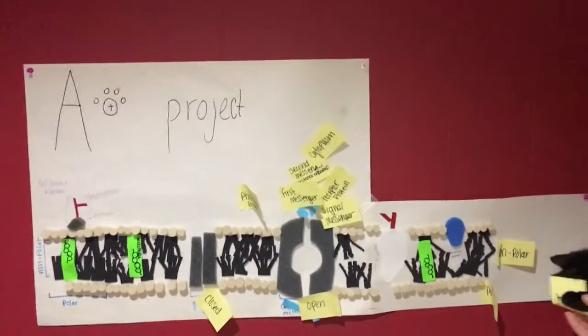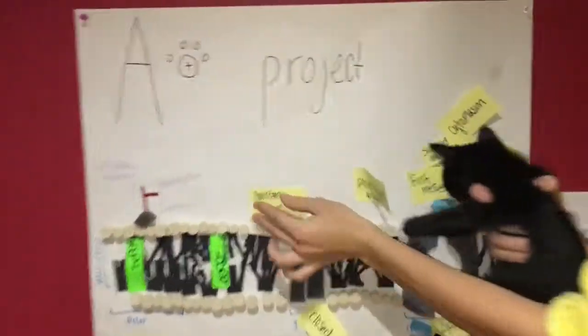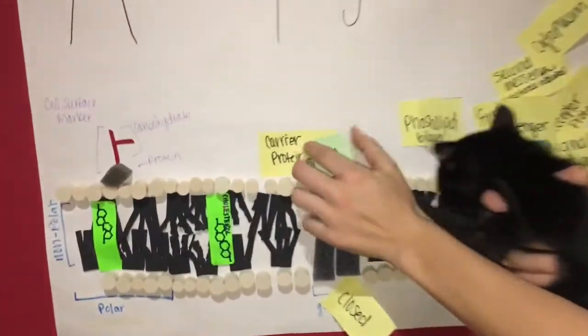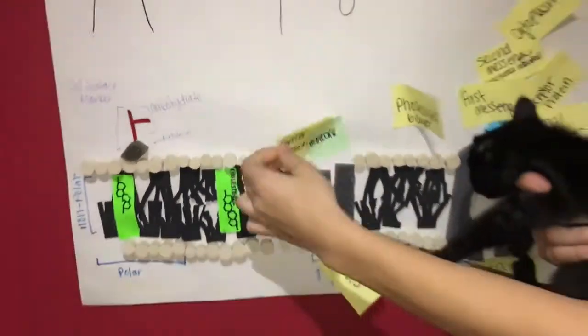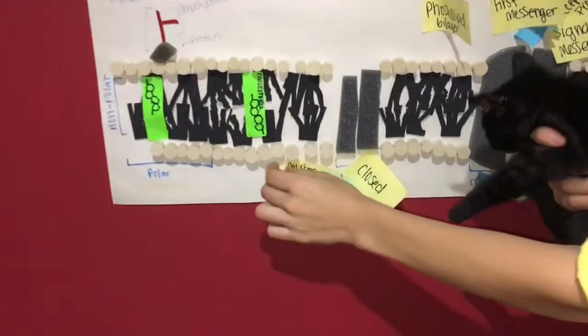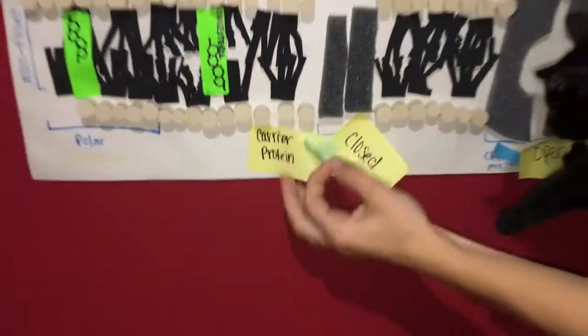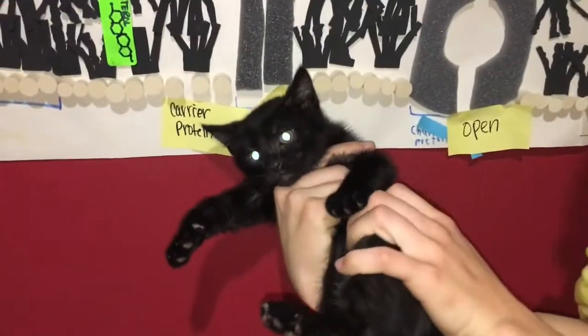The carrier proteins bind and drag molecules, mostly amino acids and sugars, across the lipid bilayer. They then release them on the other side. They do this through active transport and facilitated diffusion, or passive transport.